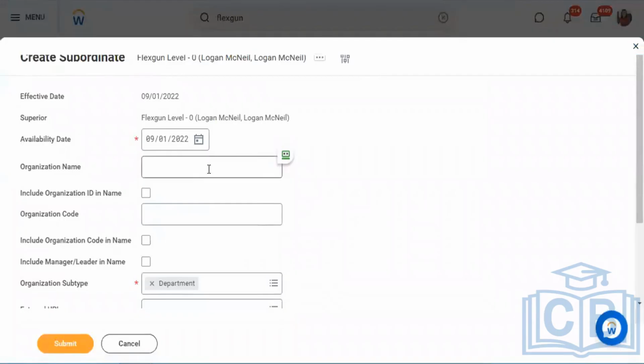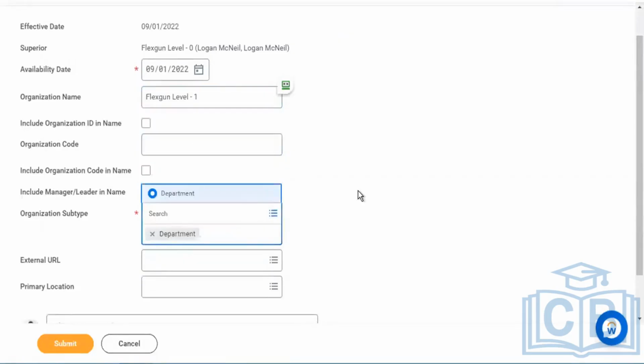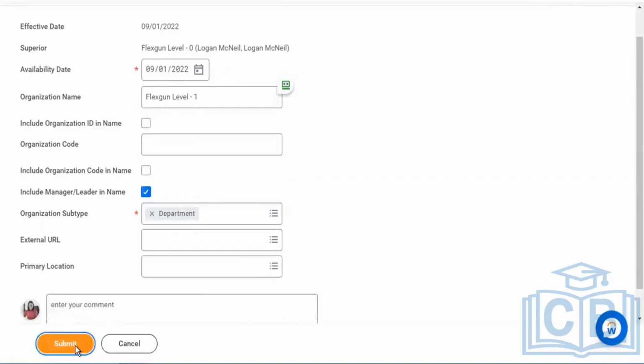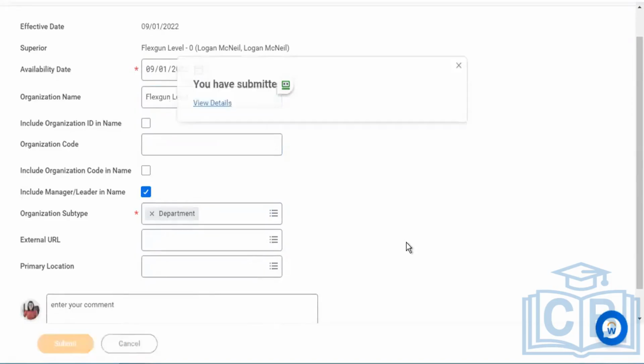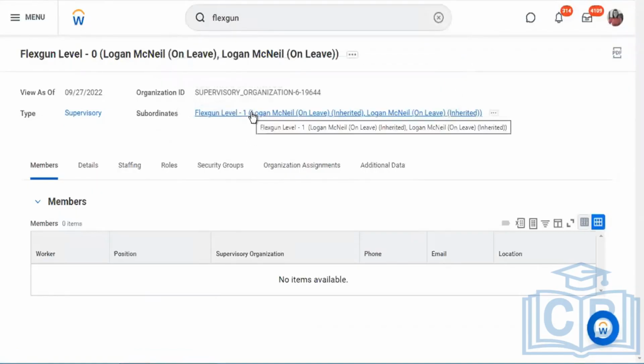I'll give it a name. Next, level 1. I'll keep this department option and click submit. That's all I needed to do to create a subordinate. Now I have my subordinate, FlexCon level 1.